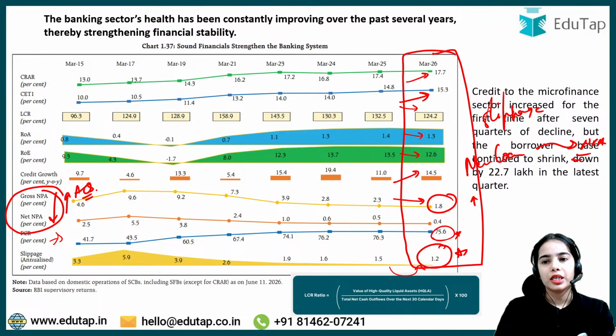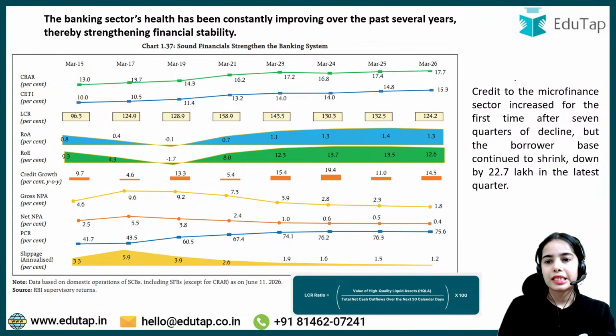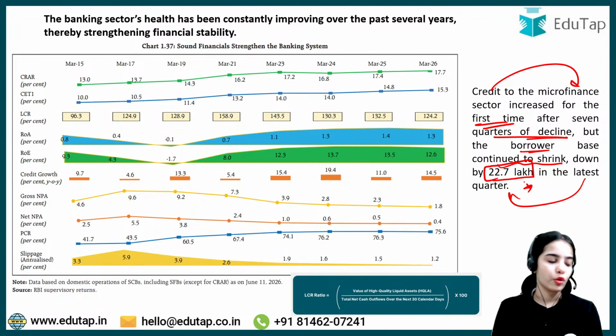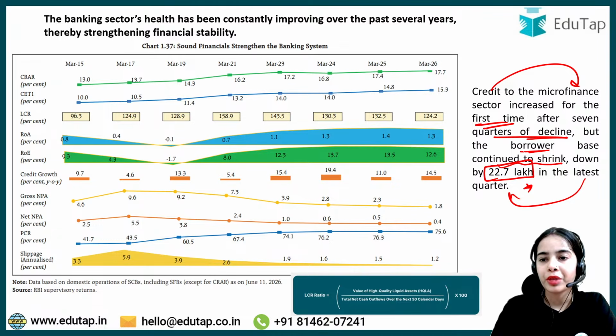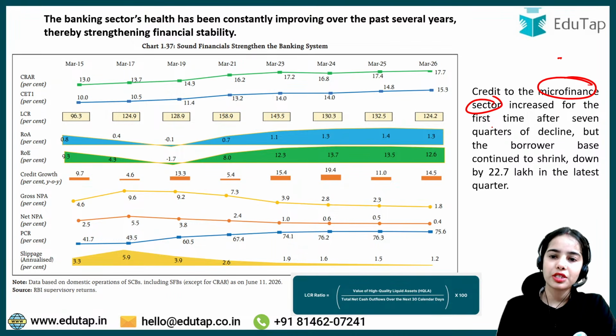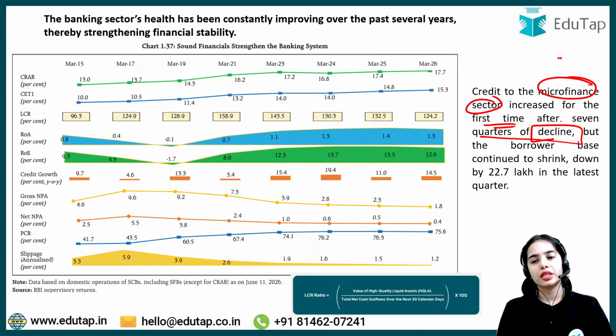Chalo. Now credit to microfinance sector increased for the first time after 7 quarters of decline, but the borrower base continued to shrink down by 22.7 lakh in the latest quarter. Okay, so this is the idea. So credit to the microfinance sector, where the small loans are given, increased for the first time after 7 quarters of decline, but the borrower base has continued to shrink.